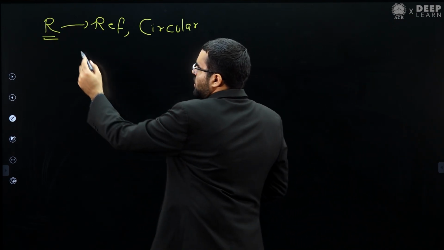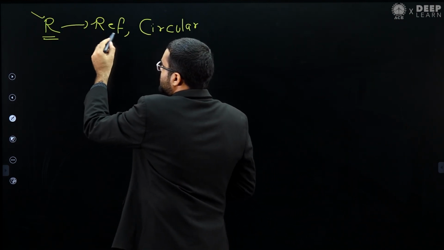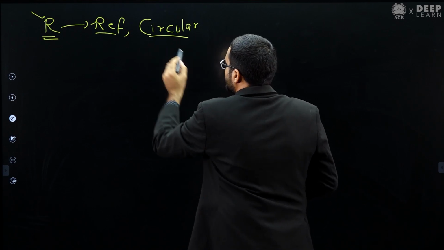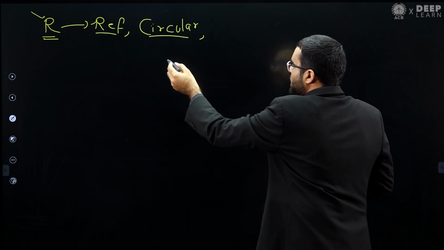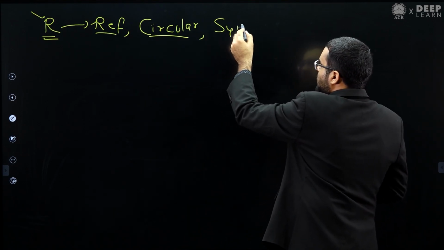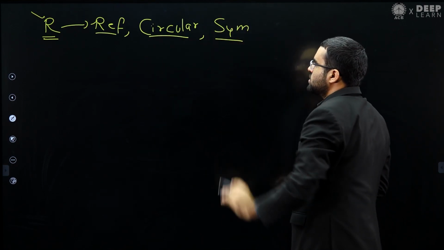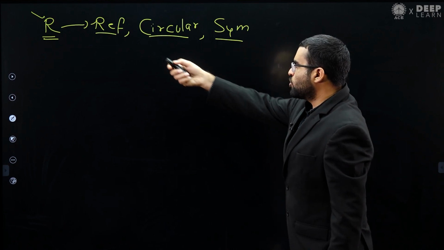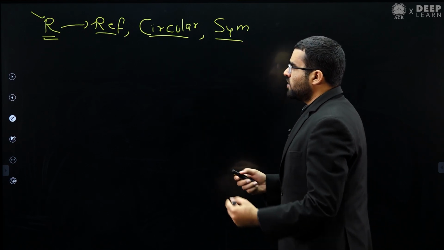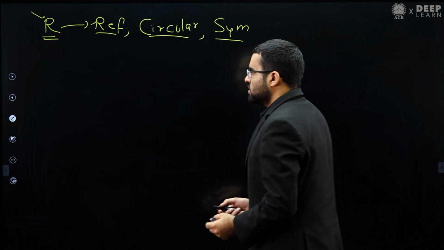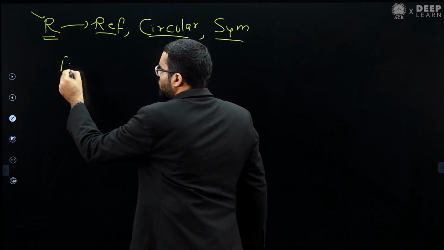So automatically it means that it is symmetric also. Reflexive and circular implies symmetric. Now can we prove that R is transitive also? Yes, we can prove. Okay, how can we prove?